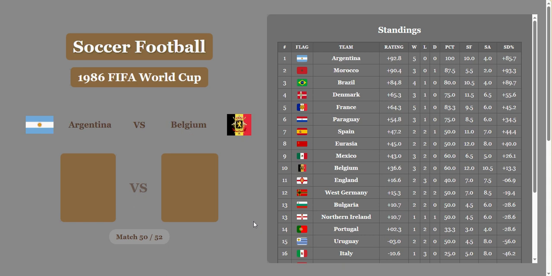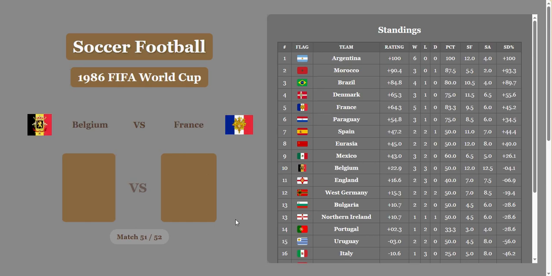Argentina versus Belgium. Can Belgium change it? They can't. Argentina with another win. Morocco in second. Brazil in third. Oh, man, what a finish coming up here. Denmark fourth. France fifth. Paraguay honorable mention so far.